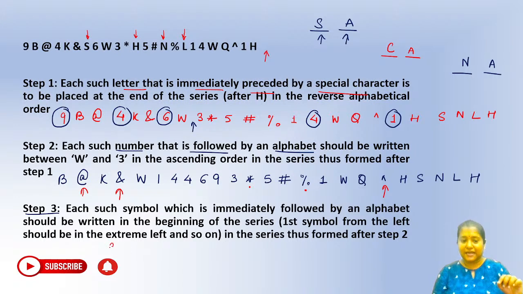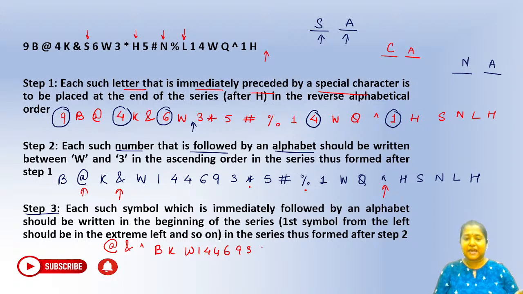That means it has to be something like this: at the rate, ampersand and cap, and then everything in the same order like B, K, this one W, 1, 4, 4, 6, 9, 3, asterisk, 5, hash, percentage, 1, W, Q, then we have H, S, N, L and H.